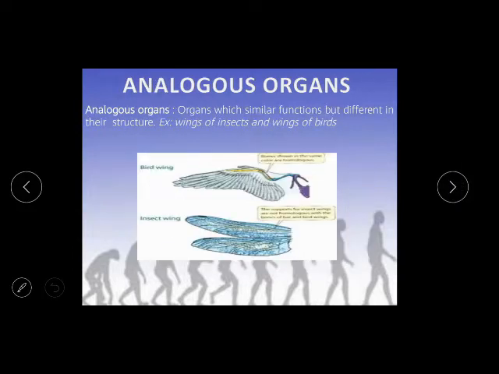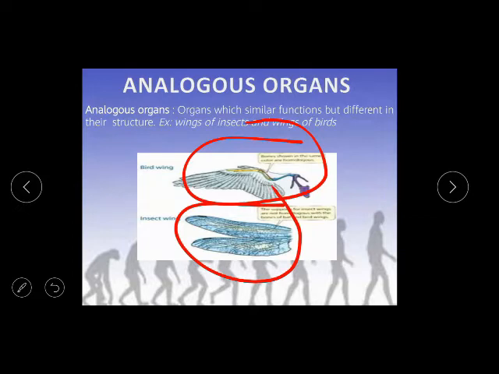Now, analogous organs. Analogous organs means what? Organs which have similar function but differ in their structure. For example, wings of insects and wings of birds. You can see this wing structure is one type and this wing structure is another type, but their function is the same. Both use their wings for flying.